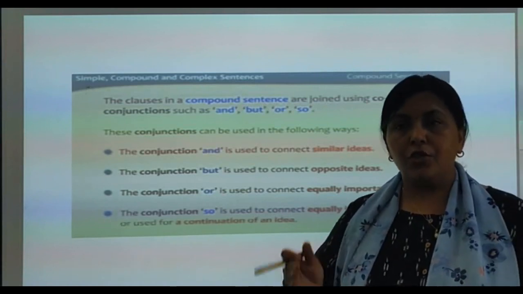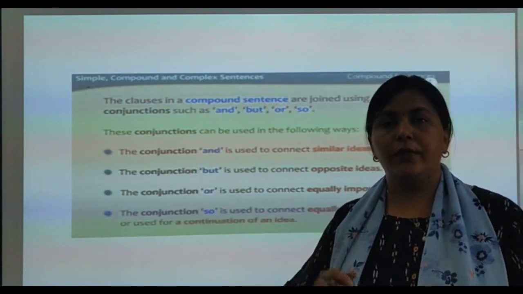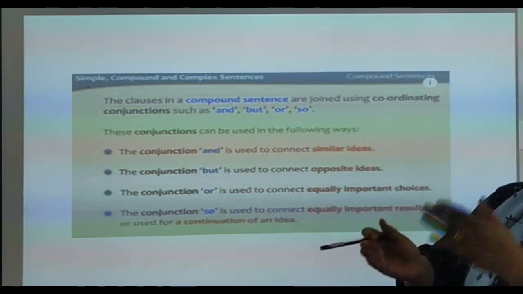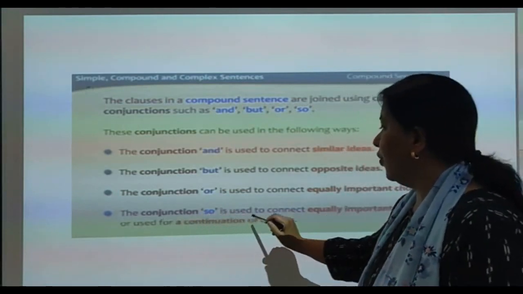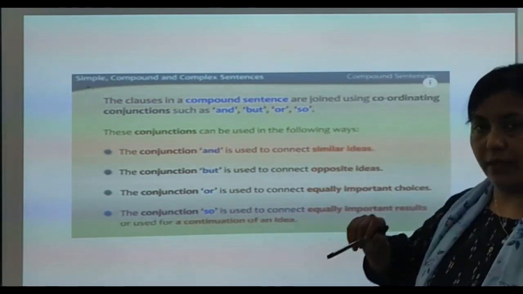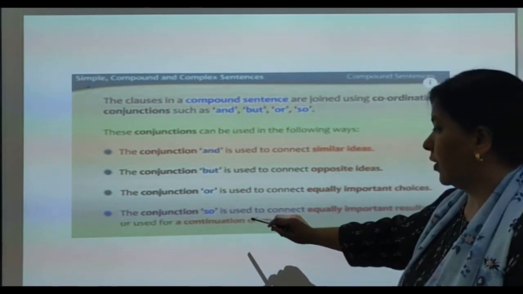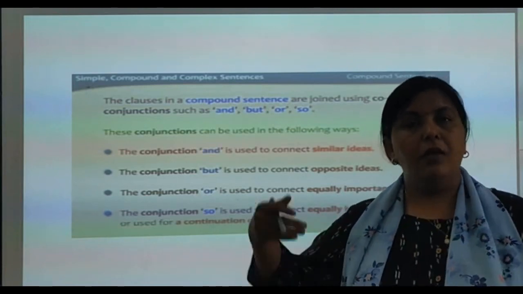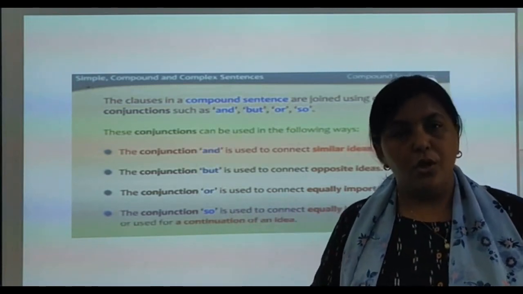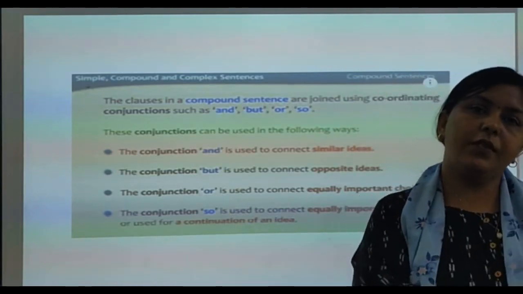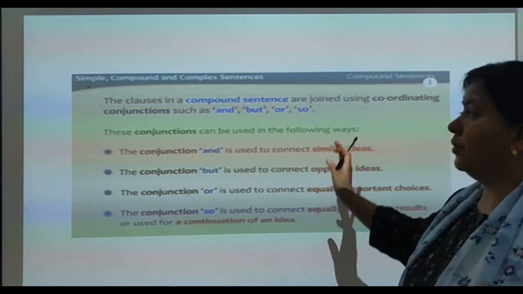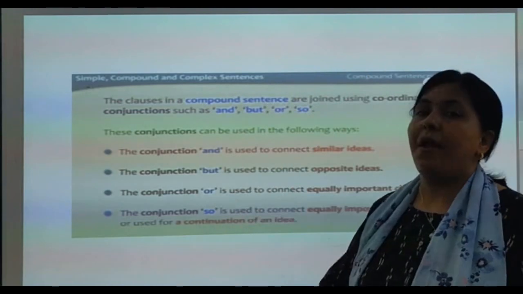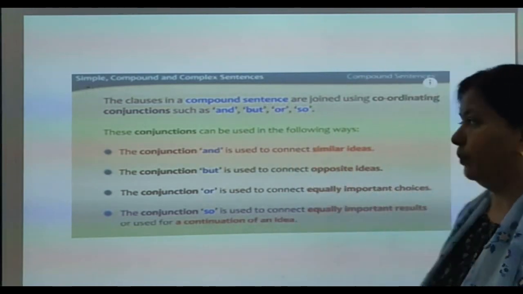It was raining, so I could not go out. It was raining, so I could not go to my school. So gives us the result of the first idea. The conjunction so is used to connect equally important results or for a continuation of an idea. It is raining, so I am not going to my school. So this is a continuation also. This is the result of a sentence also. So understood? Compound sentences are framed by using the conjunctions and, but, or, so.